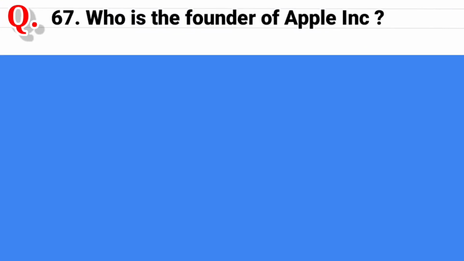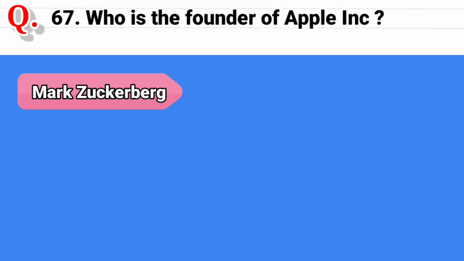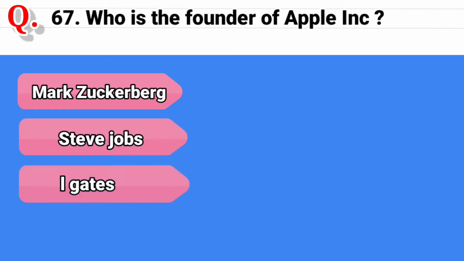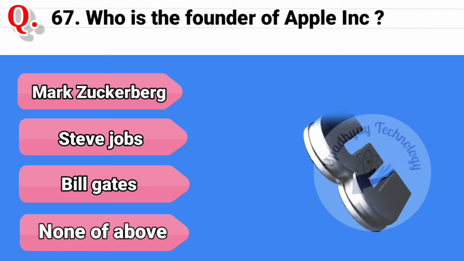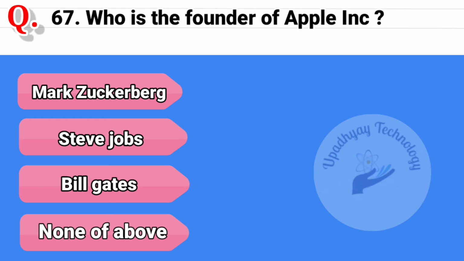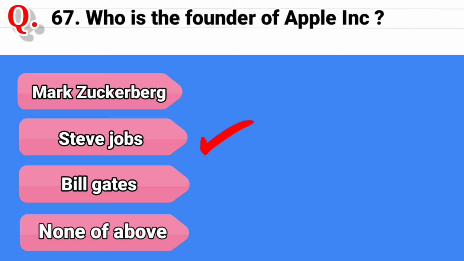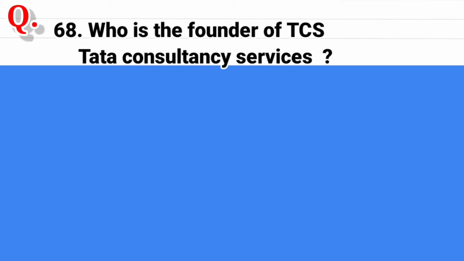Question 67. Who is the founder of Apple Incorporated? And the options are Mark Zuckerberg. Second option is Steve Jobs. Third option is Bill Gates. And the last option is none of above. And the correct answer is Steve Jobs.